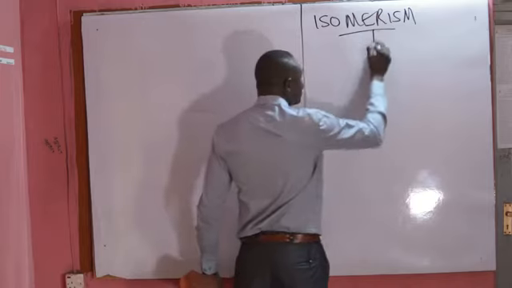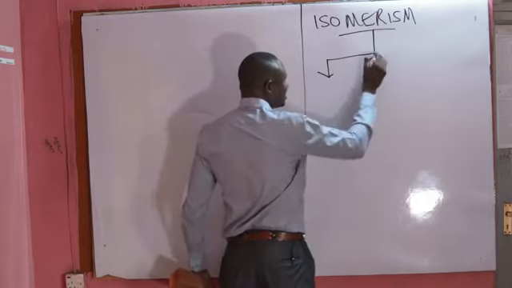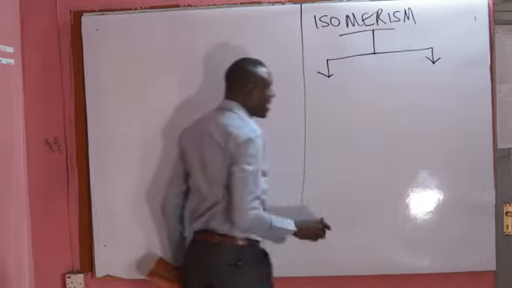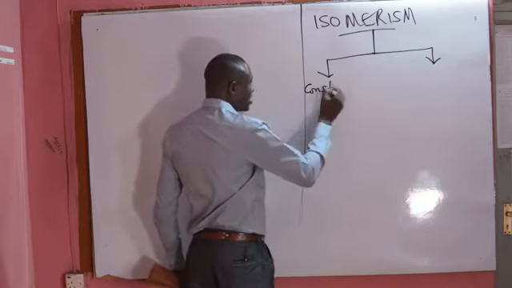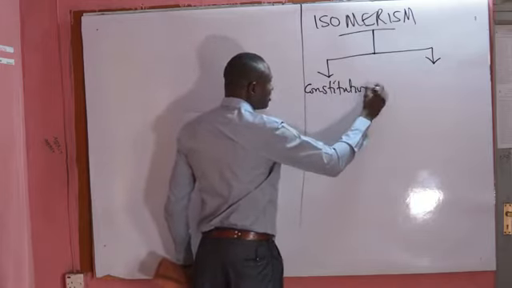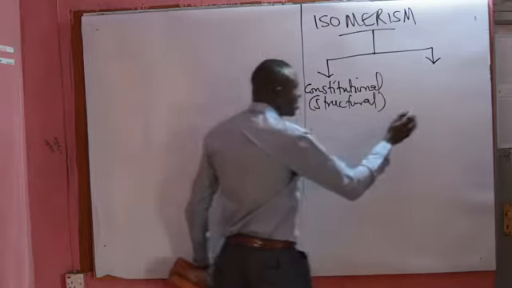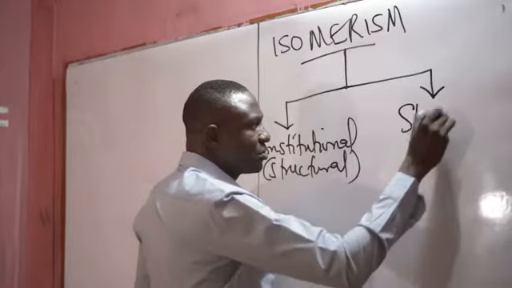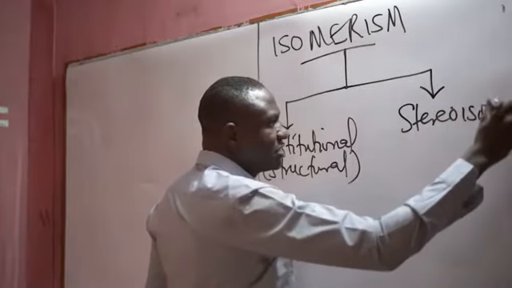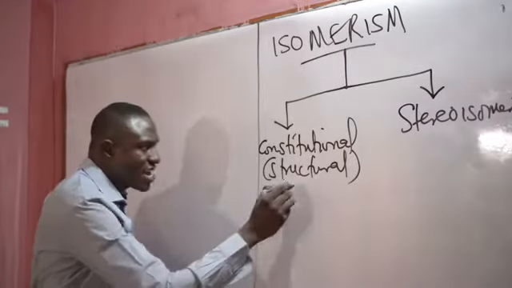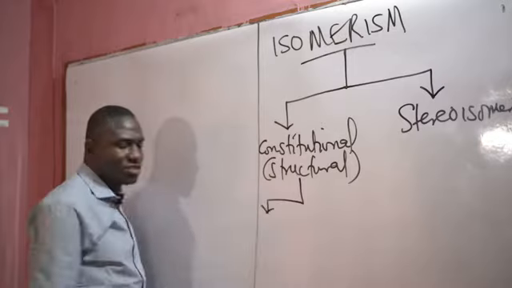Isomerism can actually be divided into two parts. We have the constitutional isomerism, the one we also refer to as structural, and then we have the stereoisomerism. Under the constitutional, it is divided into four.